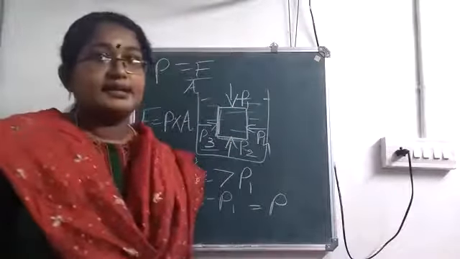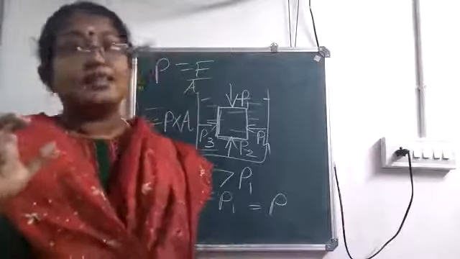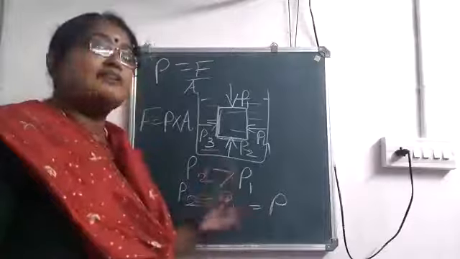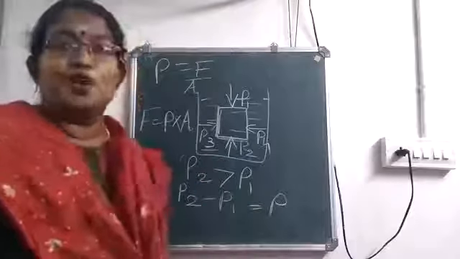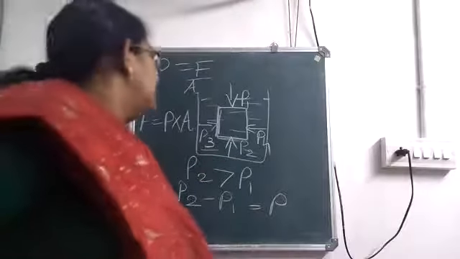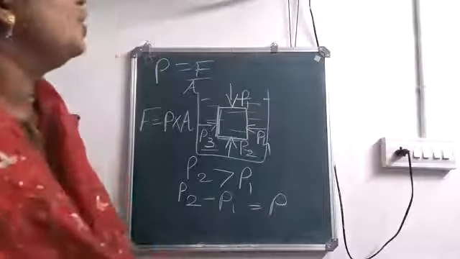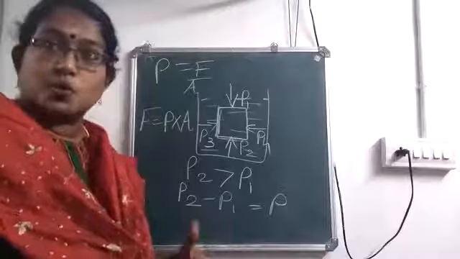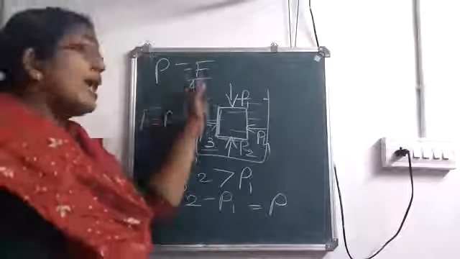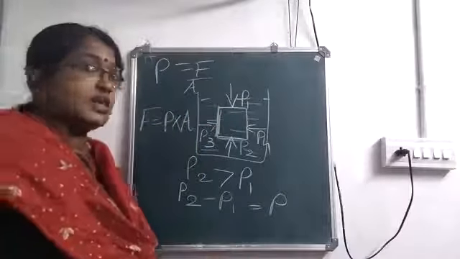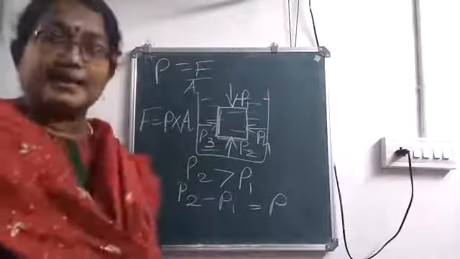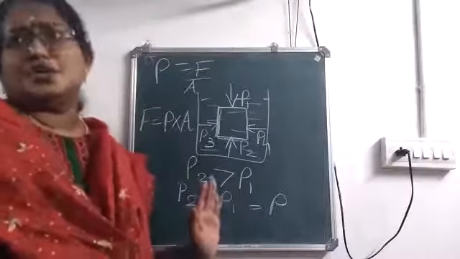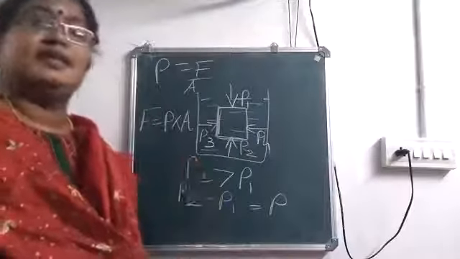We already learned that pressure increases with depth. So P2 is greater than P1, and when you take the difference P2 minus P1, you are getting it as P. And we know that pressure is force acting per unit area, and from there, force is pressure into area, and this force is our upthrust. So is it clear? Okay then, thank you children.